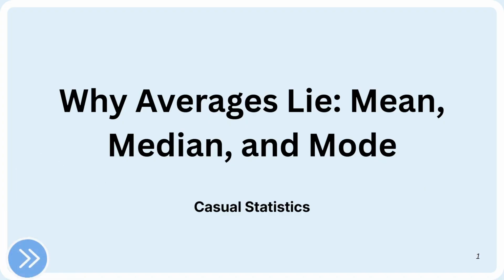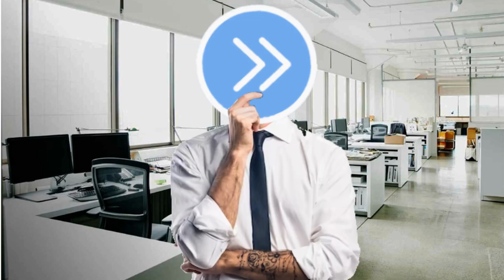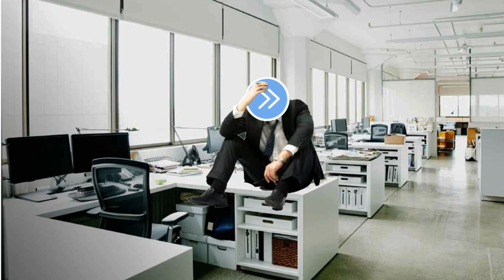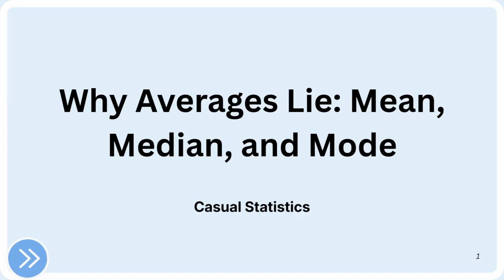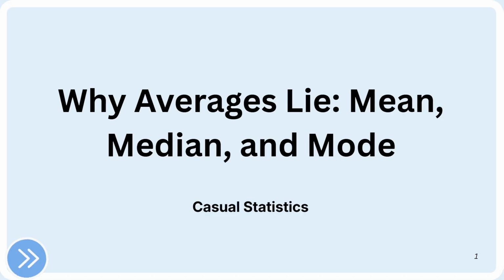Today we are going to take a closer look at the three most common types of averages, particularly the mean, the median and the mode, and we will see how each of them can give you a completely different picture of the exact same data. With a few simple examples you will see exactly how easily averages can mislead you if you do not know what they are actually telling you.